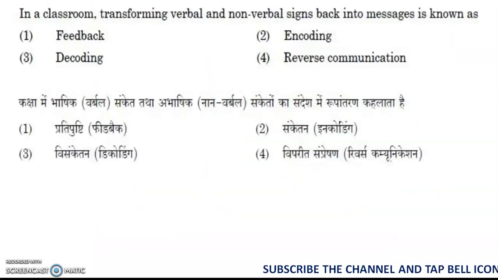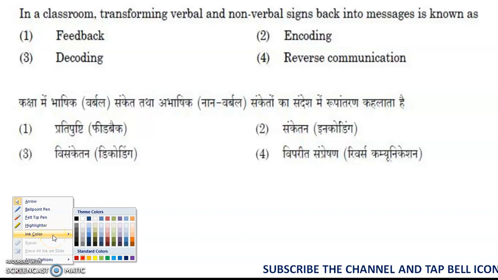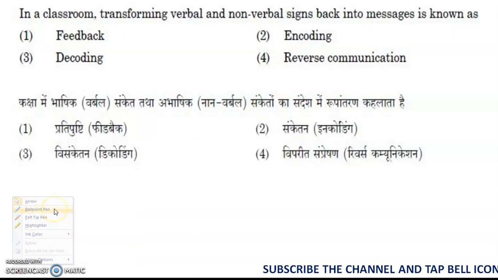So the first question we are going to see here is, let's have a look at this question. In a classroom, transforming verbal and non-verbal signs back into the messages is known as what? So that is what the question mentions. In a classroom, transforming the verbal and non-verbal, both these two, back into the messages is known as what?